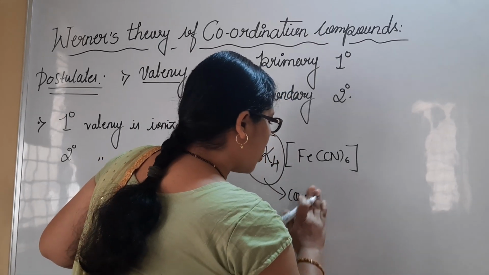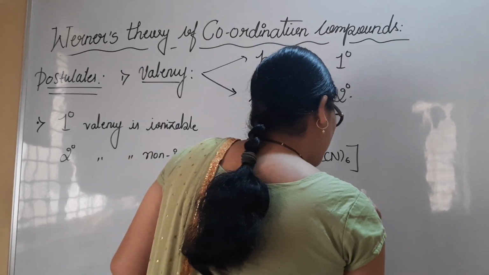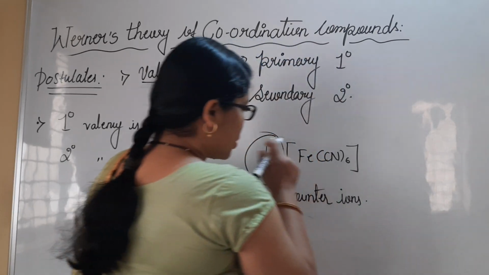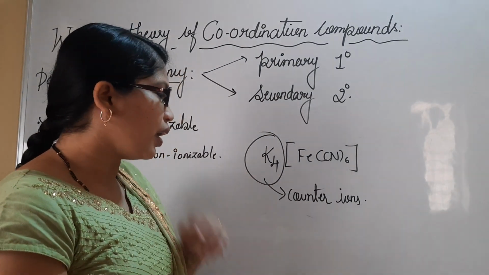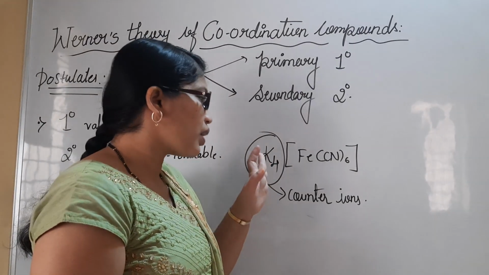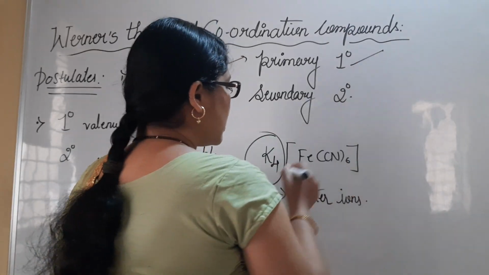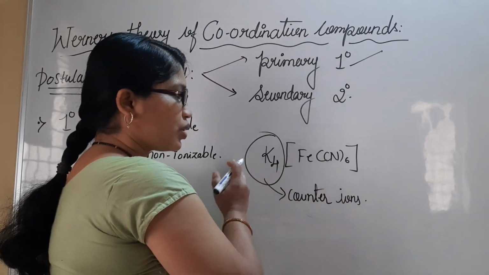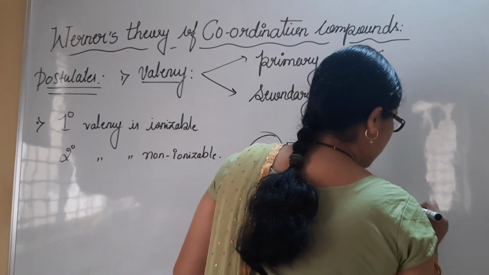Counter ions will always be present outside the bracket. Now, these counter ions are going to be considered as primary valency. What is primary valency? Counter ions which are present outside the bracket are considered as primary valency.